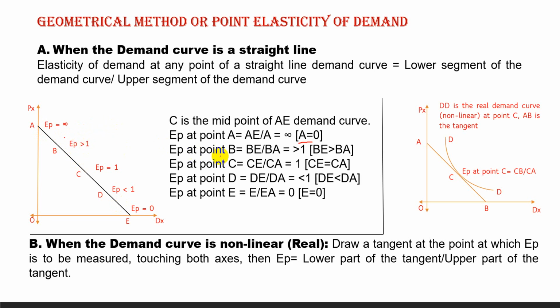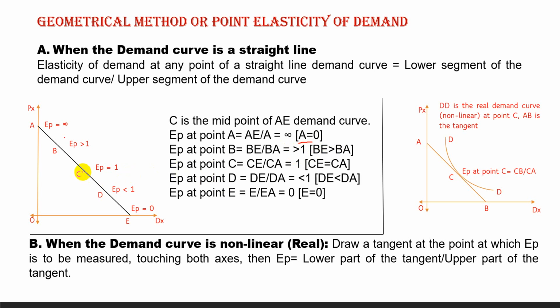EP at point B is equal to BE by BA. Since BE is greater than BA, 12 is greater than 4, it is elastic.